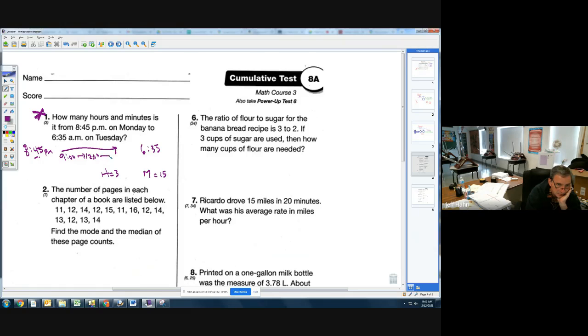Then I need to go from midnight to 6 o'clock in the morning, which is another 6 hours, so now I have a total of 9 hours. But I don't stop there because I have to get to 6:35, so I need to add 35 more minutes to my minutes. Putting those together, I get 9 complete hours plus another 50 minutes.